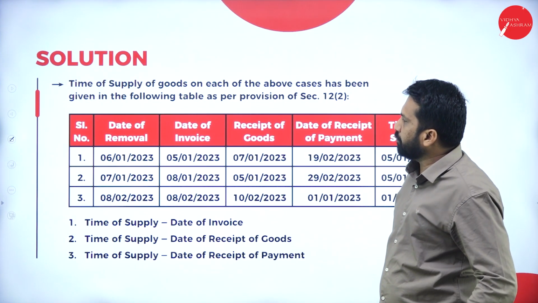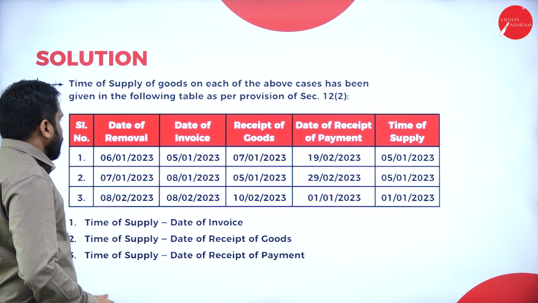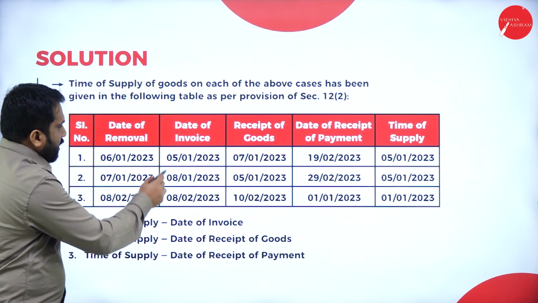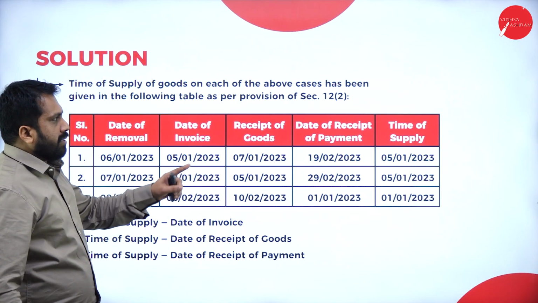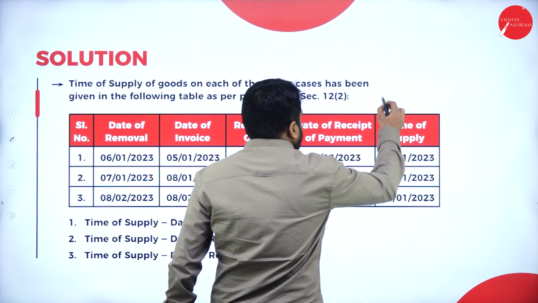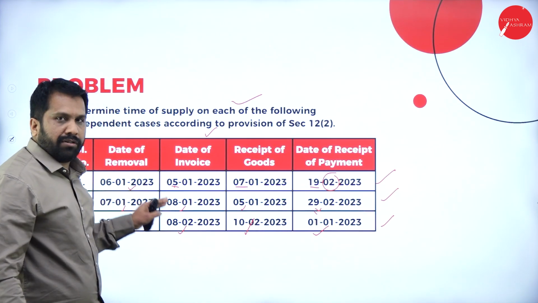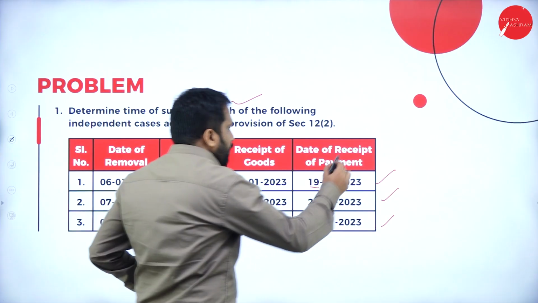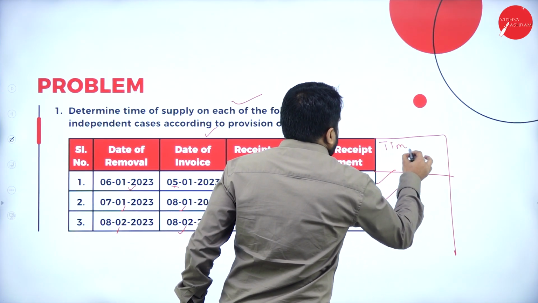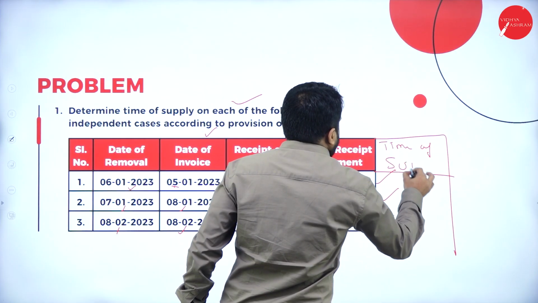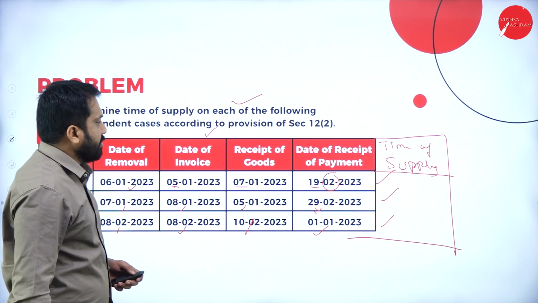Go to the answer. Now, as per this, I'll go to the answer. Date of removal, date of invoice, recipient of goods, date of receipt. Now, time of supply. This is your answer. In your exam also, for the question, you have to copy paste. You have to add one more column. Time of supply. Like this, you have to write your answer.